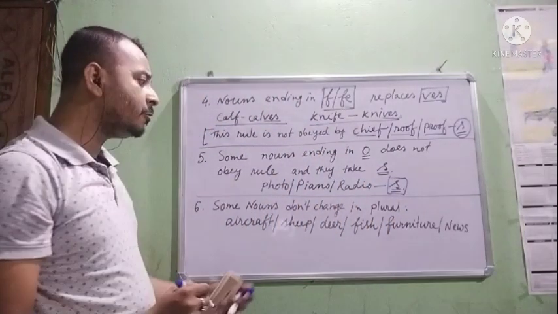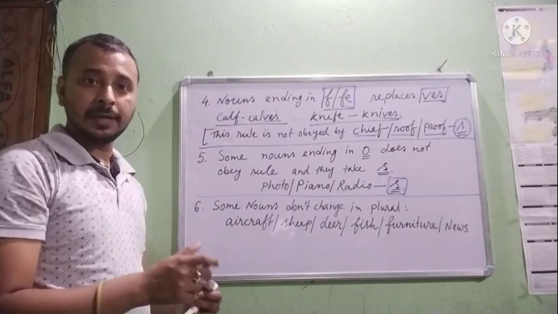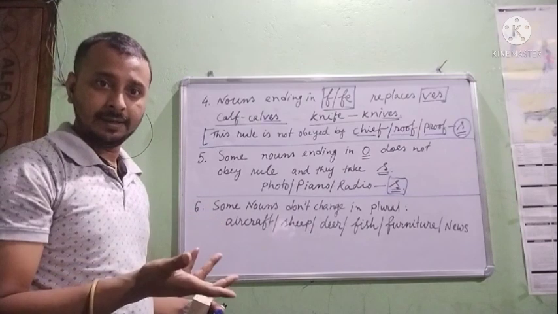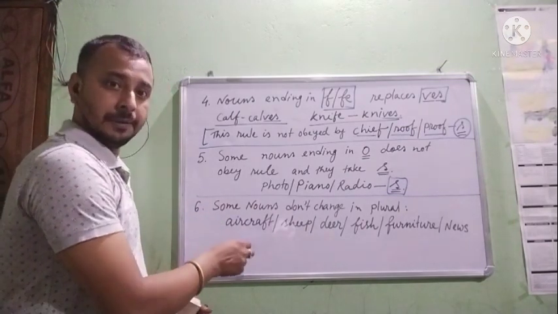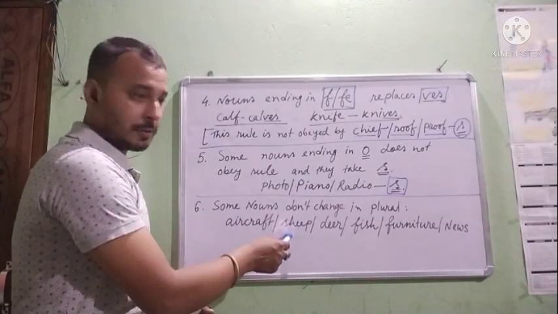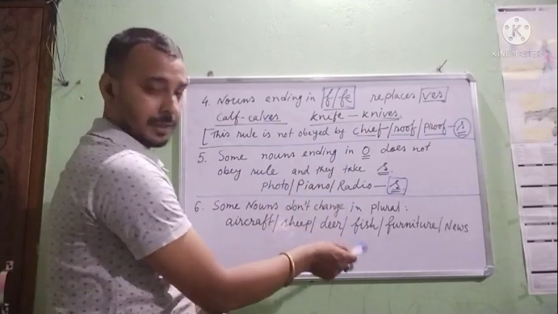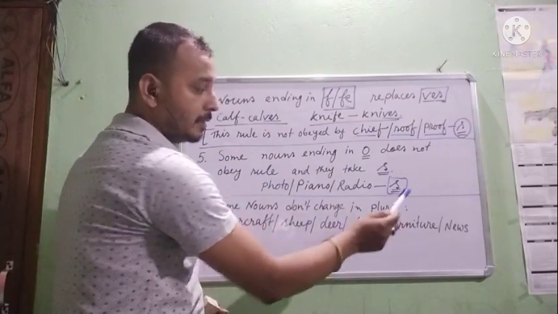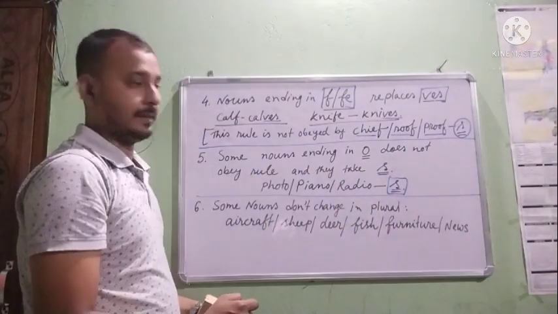Next, some nouns don't change in plural. Some nouns look as they are in singular, the same in plural also. Like aircraft is singular also, plural also. Ship singular also, plural also. Deer singular and plural. Fish singular and plural. Furniture singular and plural. News singular and plural.